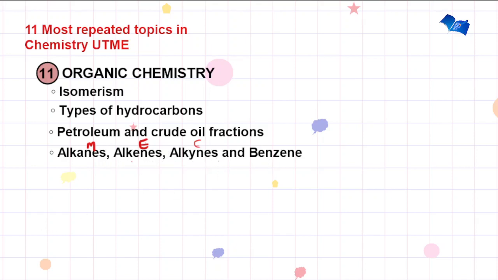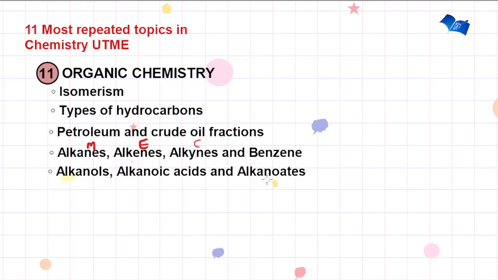Now also, you're expected to look at the alkanols, the alkanoic acids, and the alkanoates, their various reactions, and also their uses. And you have to note the esterification reaction between the alkanols and the alkanoic acids to give you alkanoates. Note that, very important. And it is also important that you note the homologous series under these organic compounds. We are simply talking about the various families of organic compounds.